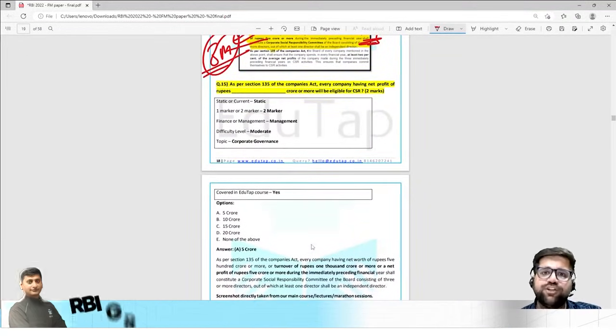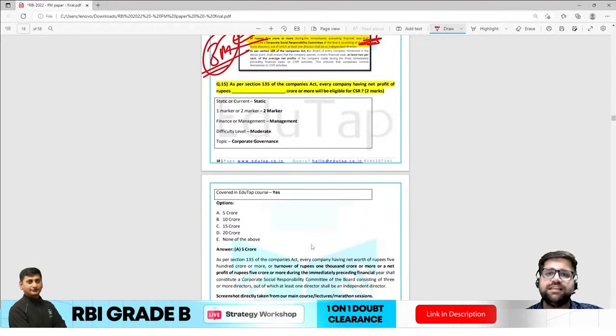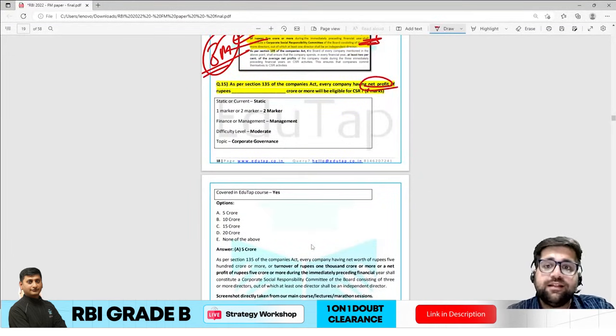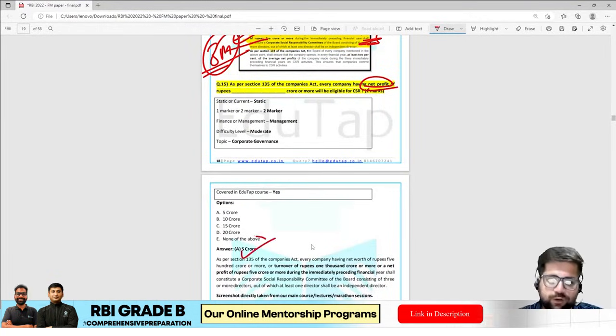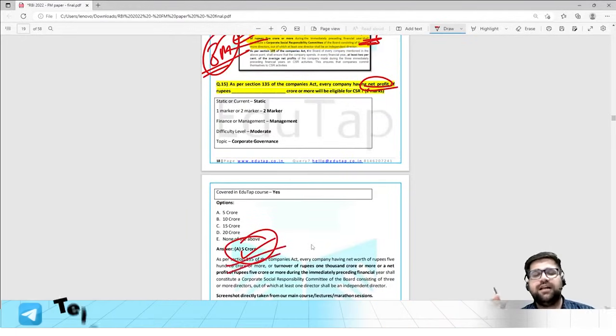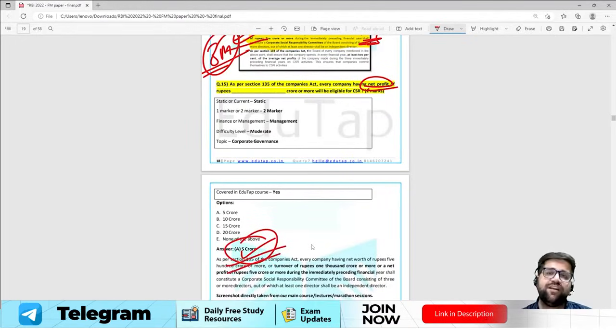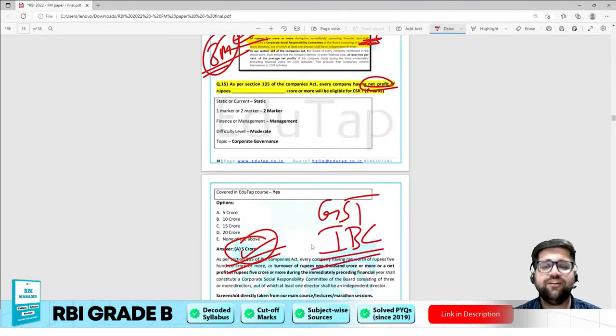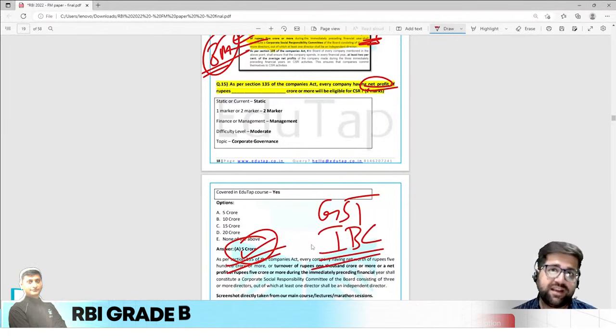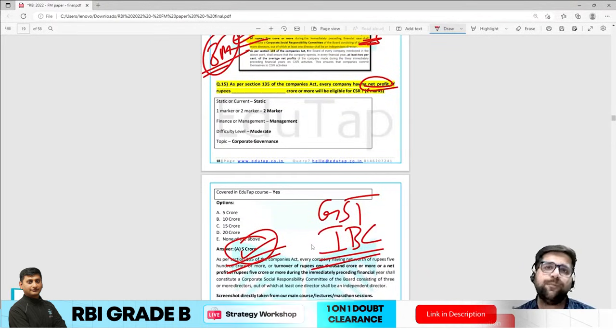Now moving ahead to question number 15, being on the same lines of CSR, they have asked you the net profit. There is a turnover limit as well, but it was mentioned in the question. Now when it comes to the net profit, yes, the answer will be 5 crore. And mind you, my friends, this particular topic is again very much in the news. Topics like GST, IBC, and different master circulars released or updated by RBI in the last 1 year are a must-do for RBI 2023 as well.